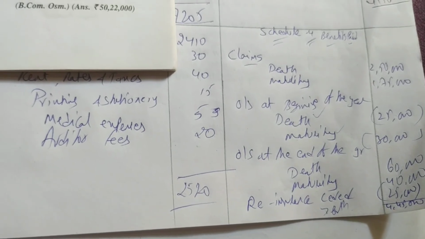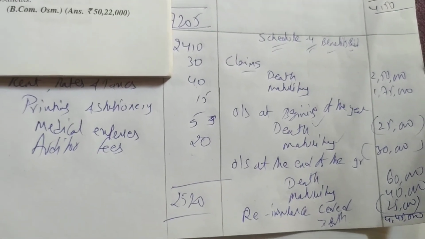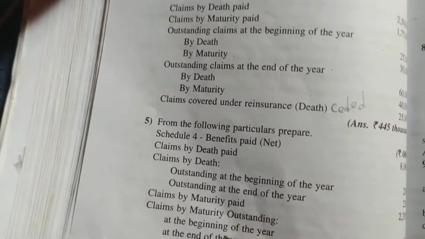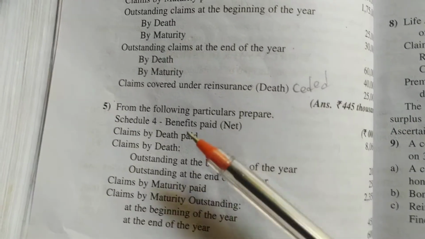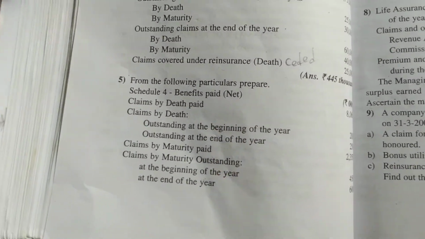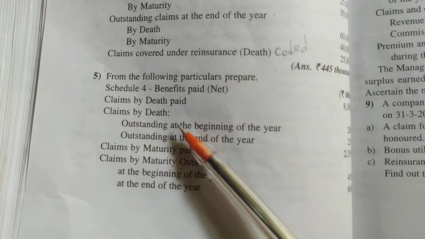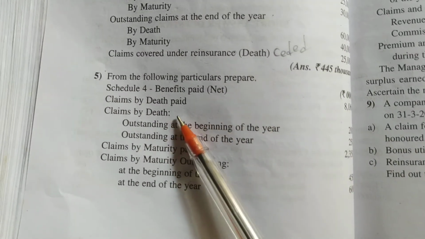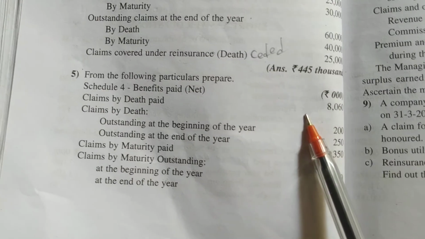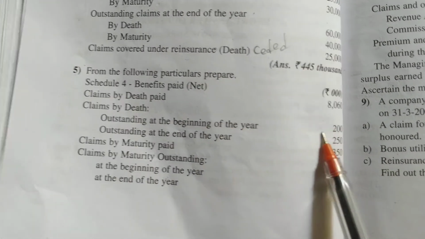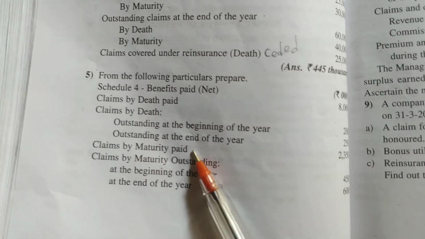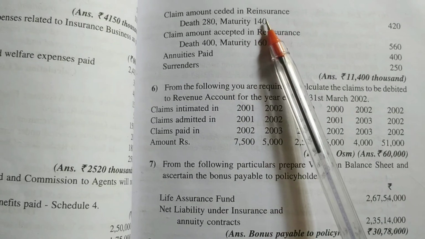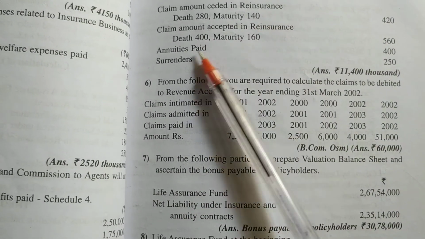Okay, so we'll do one more problem on this. Then after this we'll go for the long problem. Page number same, F22, question number 5. What he is saying here: the following particulars, prepare schedule number 4, benefits paid net. He has given claims by death paid. Outstanding at the beginning and ending is given. Maturity paid also is given, beginning and ending. And the claims ceded in reinsurance, death and maturity, is given. Accepted is given, death and maturity, and it is paid and surrendered.